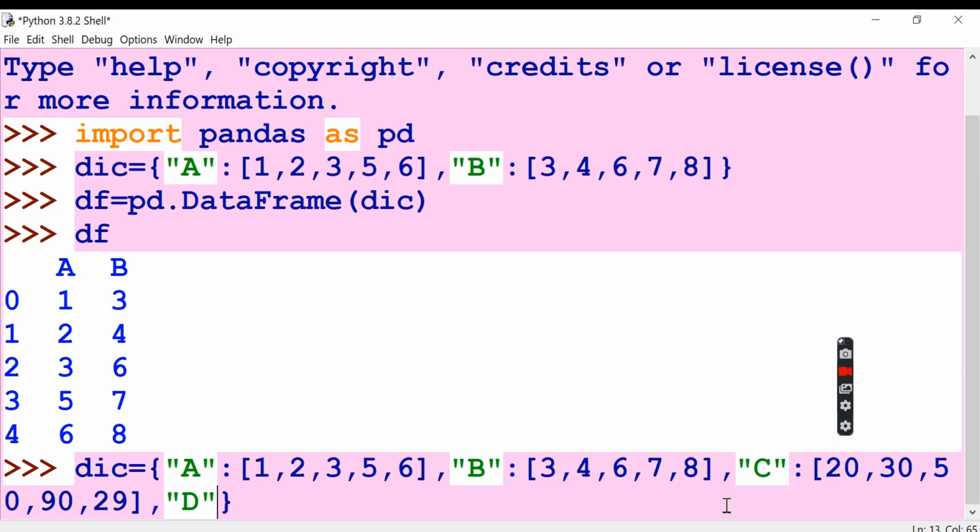These things you studied last year, right? So if you want to pass any alphabets, you must give them in double quotes, and pass all the listed items. Okay, this is one list. And then again, if you want to pass another one in the dictionary, key colon values. This is what the syntax is. Okay, it's easy.